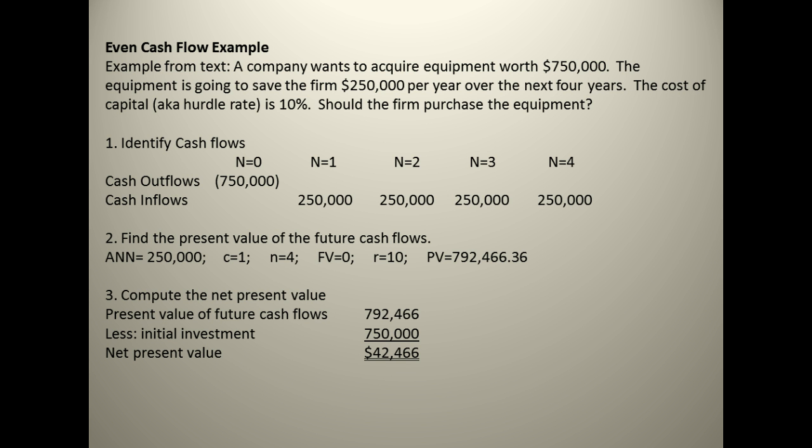So we have a net present value. When I say what is the net present value of the project, it's the present value of the future cash flows minus the initial investment. That is how you get the net present value. So on an exam, if I ask what is the net present value of this particular project, you get the present value of the cash flows, you subtract the initial investment, and then you get the net present value. And we're going to accept it because it's positive. So there's your 4-step approach. Identify the cash flows, find the present value of the cash flows, compute net present value, and then accept or reject the proposal. And the decision rule is accept if it's 0 or positive.